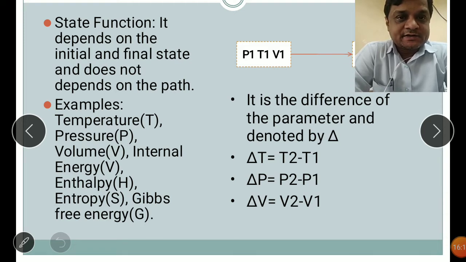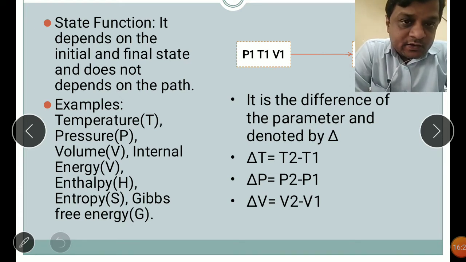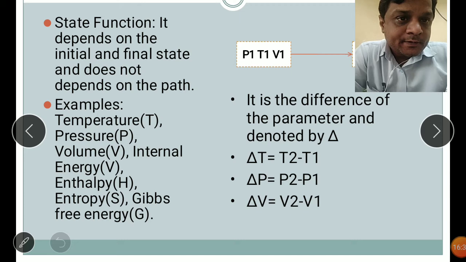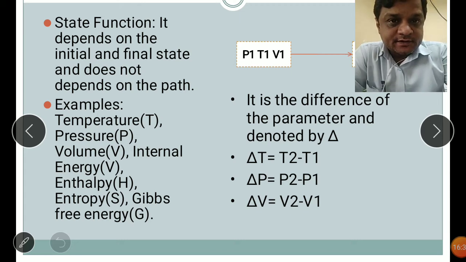Volume, temperature, pressure, all of them are state functions. We can define the same thing for internal energy, enthalpy, entropy, and Gibbs free energy also. These are new terms we will study in the further part of this presentation: what are internal energy, enthalpy, entropy, and all those things.